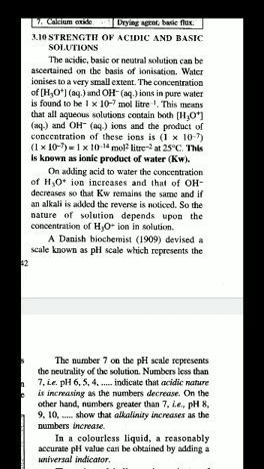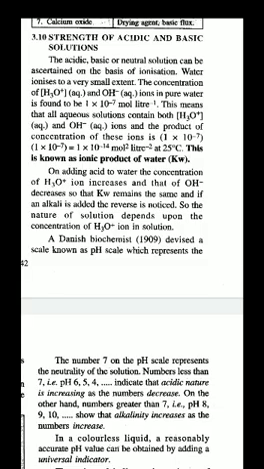Water ionizes to a very small extent. The concentration of H3O plus and OH minus in pure water is found to be 1 into 10 raised to minus 7 mole per liter. Children, this mole per liter is a unit for concentration. This means that all aqueous solutions have H3O plus and OH minus.